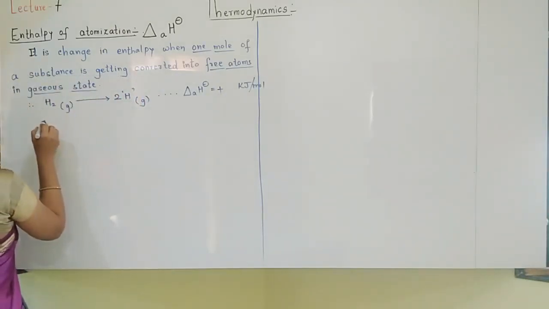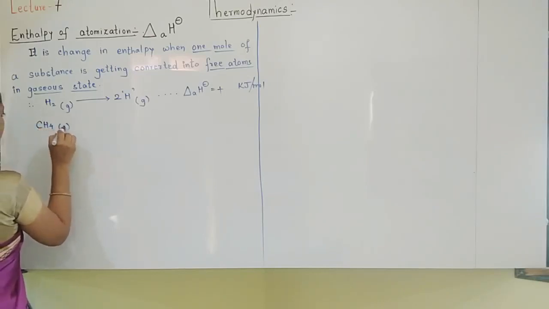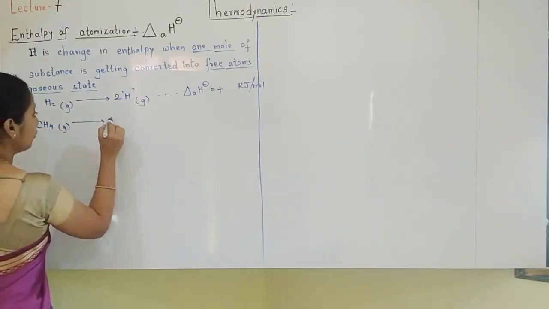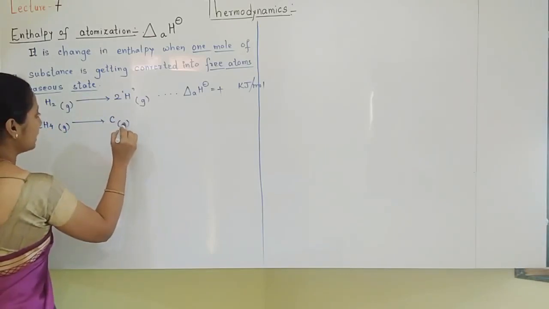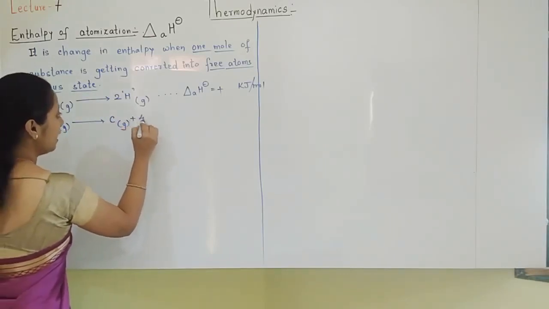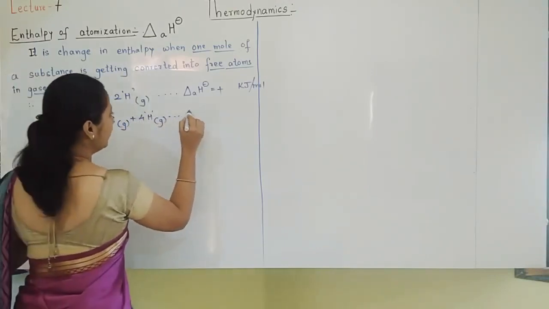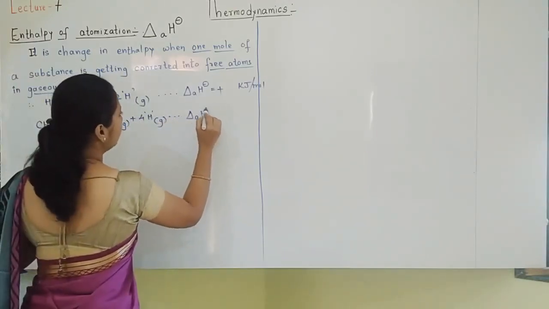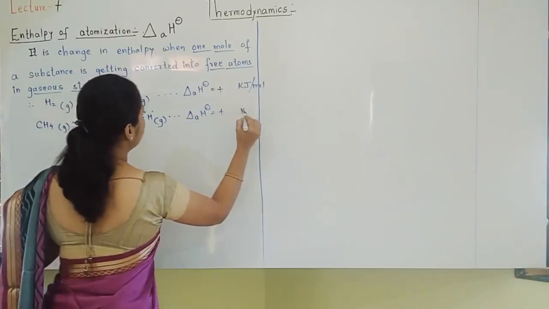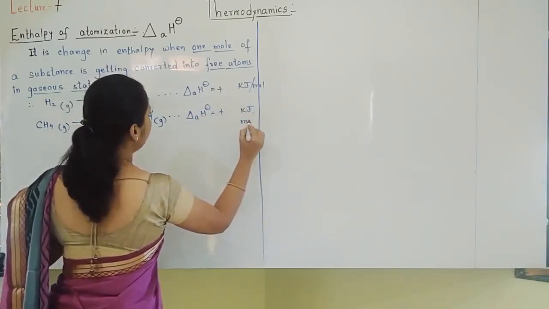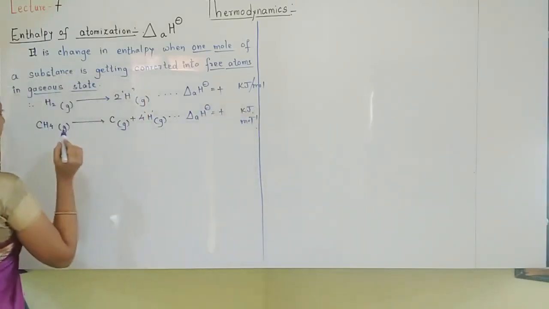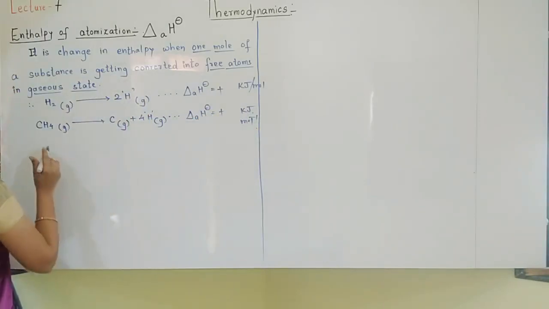Another example we can think of is methane. Methane is a molecule, CH4. Now it will break into its atoms. Which type of atoms are there? One carbon and 4 hydrogen atoms. Then it is called enthalpy of atomization. Some values will be there. Remembering all values is not possible. Only understanding is needed.